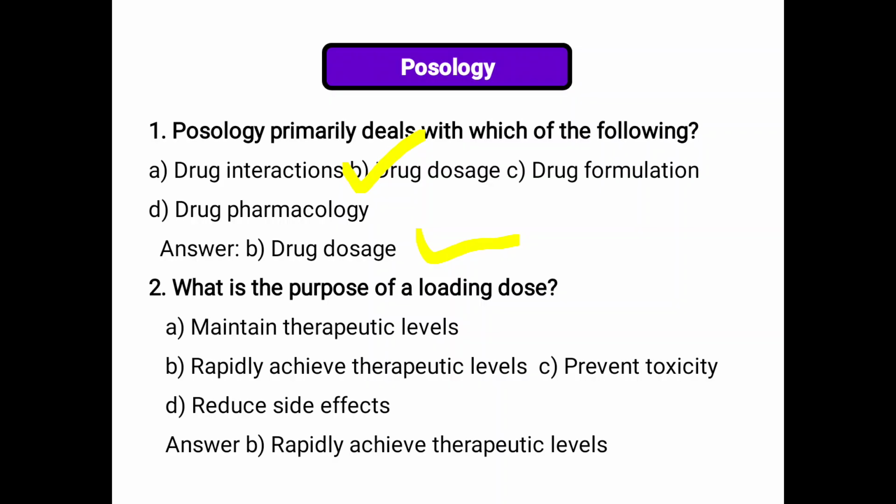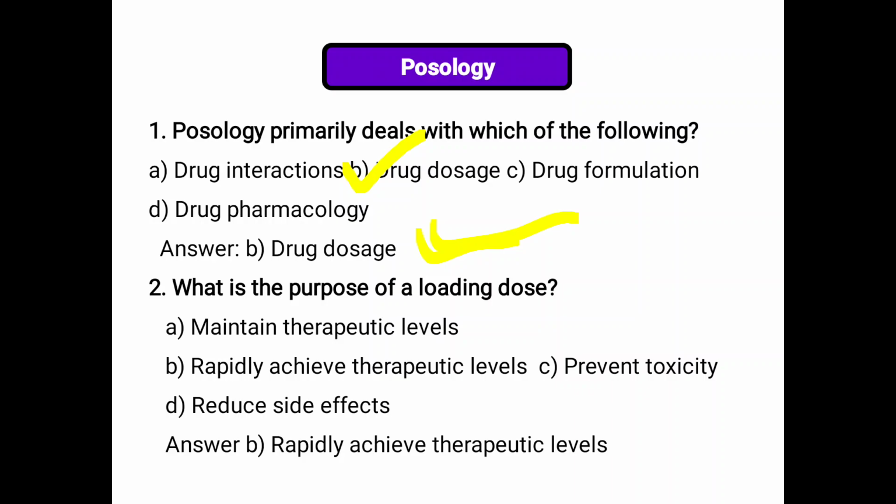So posology primarily deals with drug doses. Drug formulation is the branch of pharmaceutics that deals with formulation. Drug pharmacology deals with the effect of drugs, pharmacokinetics and pharmacodynamics: the study of drug absorption, distribution, metabolism and excretion, and the study of effect. That is pharmacology, meaning how a drug interacts with a living organism. So posology deals with drug dosage, you have to remember that.